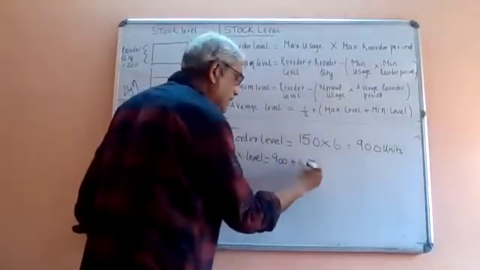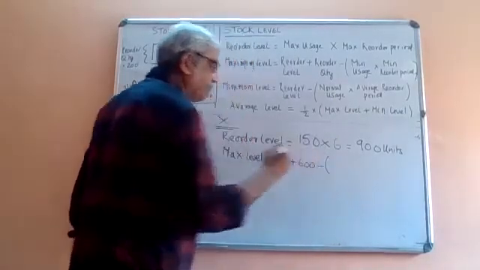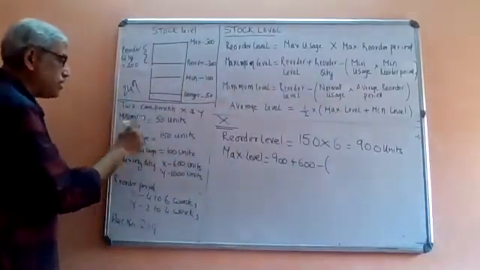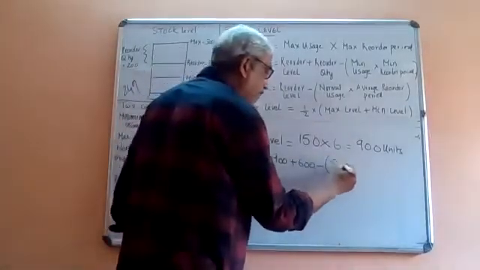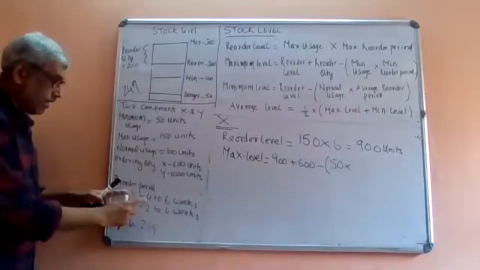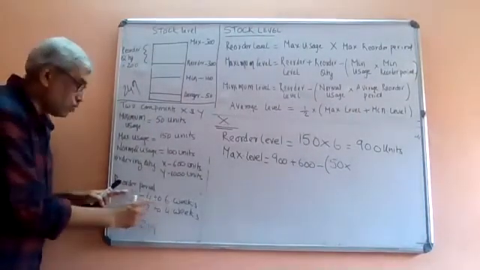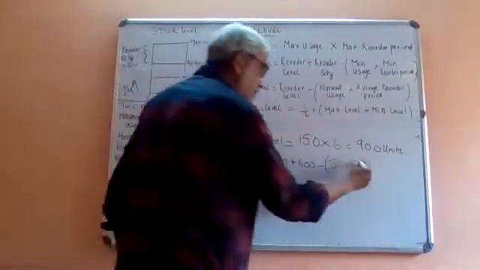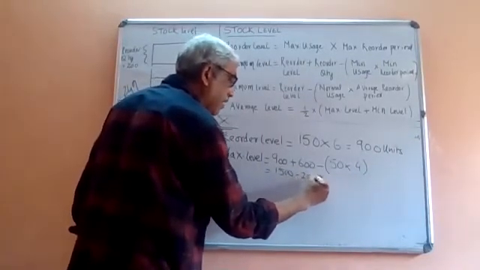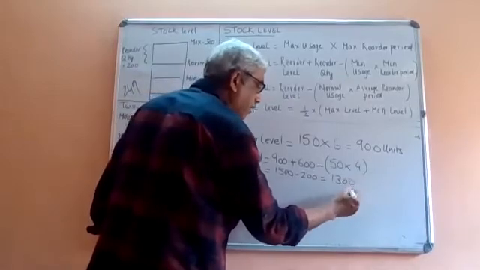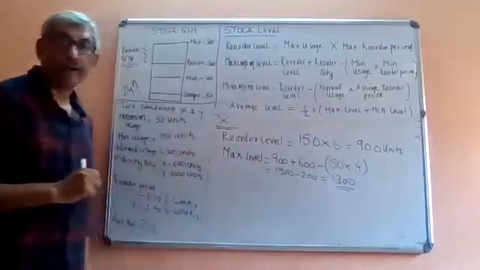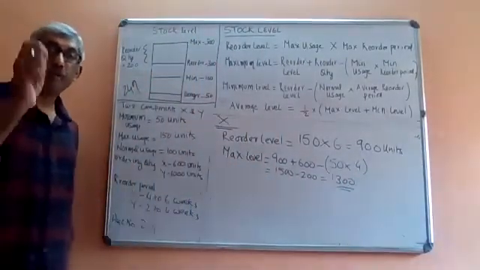So it is plus 600 units minus minimum usage. The minimum usage is 50, into minimum reorder period. What is the minimum reorder period for X? For X the reorder period is 4 to 6, so the minimum reorder period is 4. So that is equal to 1500 minus 200, and that is equal to 1300. So reorder level is 900, maximum level is 1300. Very simple, you only have to remember the formula.